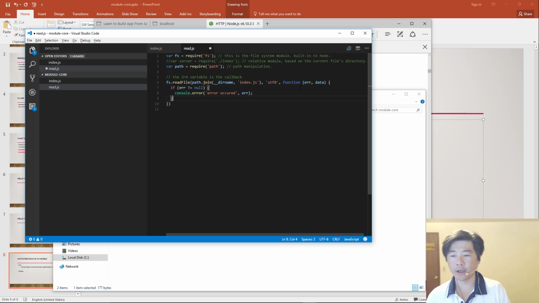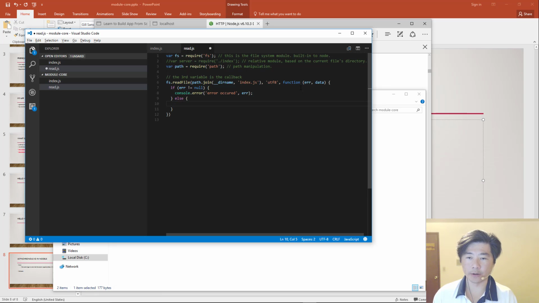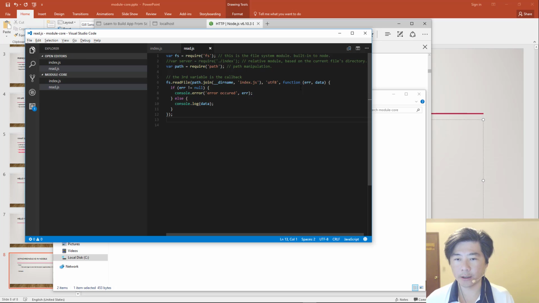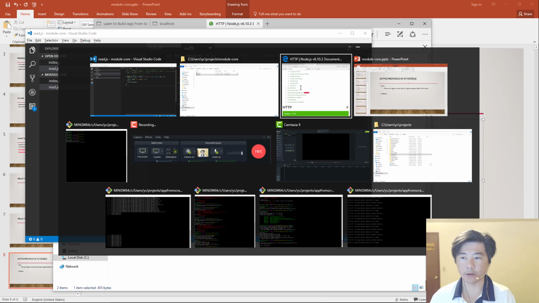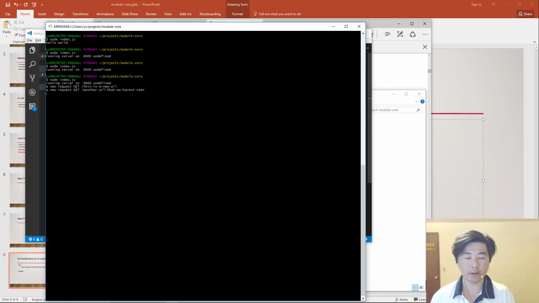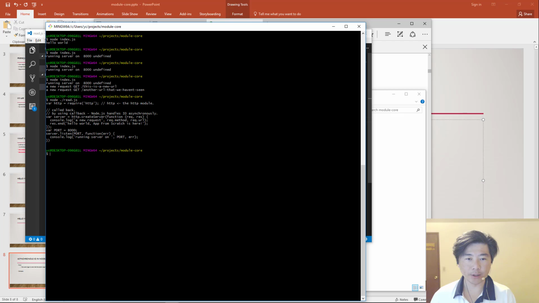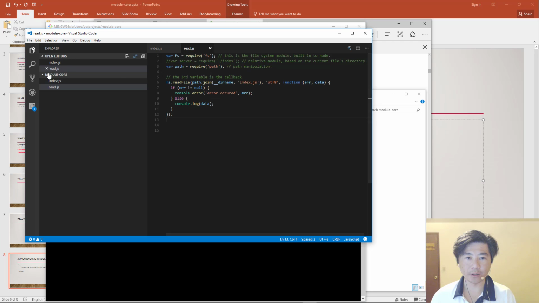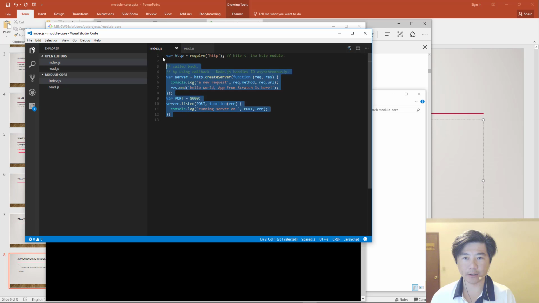If it's not null, then there's something wrong with the processing of that particular function. Otherwise, you can try to do what you want to do with the results, which is the second variable. So this is how you write reading a file in Node.js. And let's just see it run. Let's go to the command line again, and let's see node read.js. Okay, and now it prints out this information, and this information is exactly the same information as our index.js.